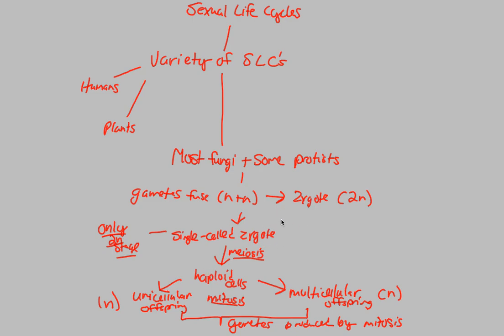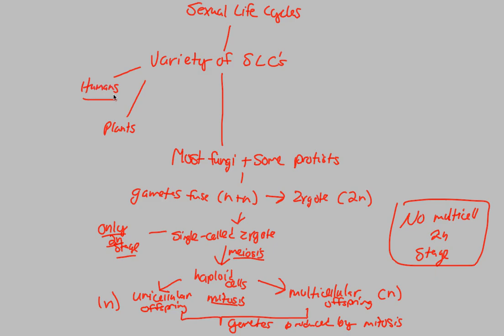The overall thing you want to understand about this sexual life cycle is that there is no multicellular 2n stage. There's no multicellular diploid stage. I think that's the most important thing to take away from the fungi and protist type of sexual life cycle. We notice a multicellular diploid stage in humans. That's most of our life.